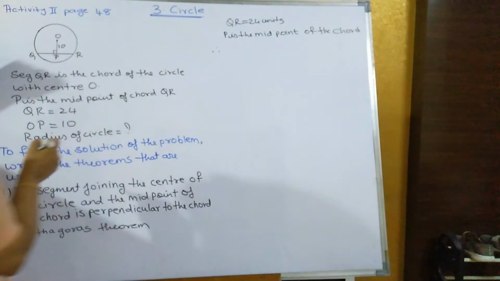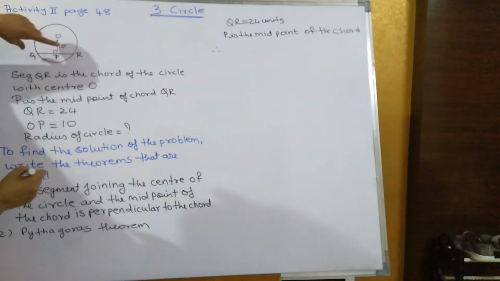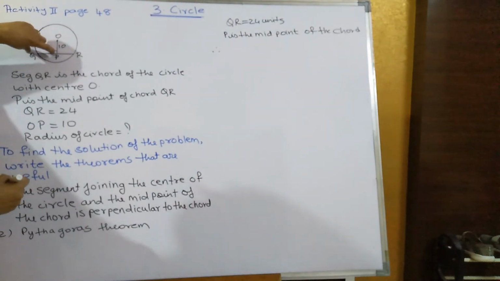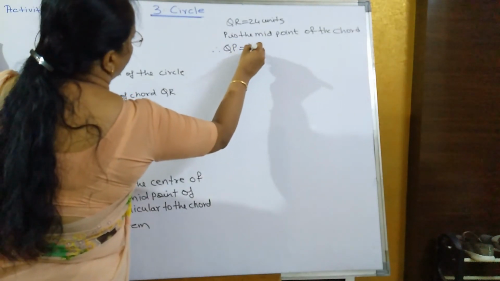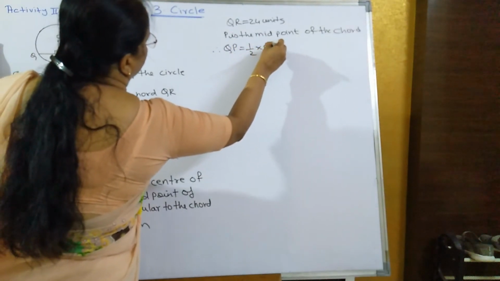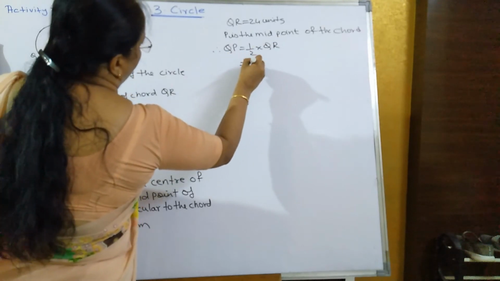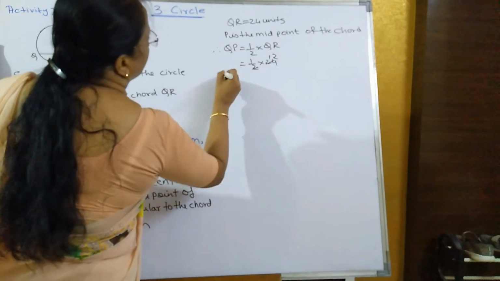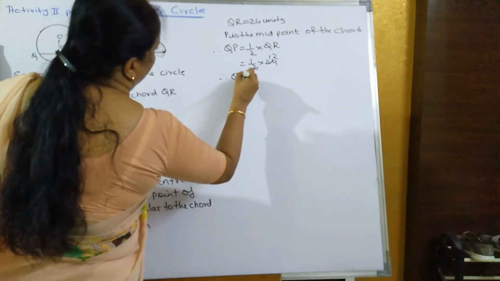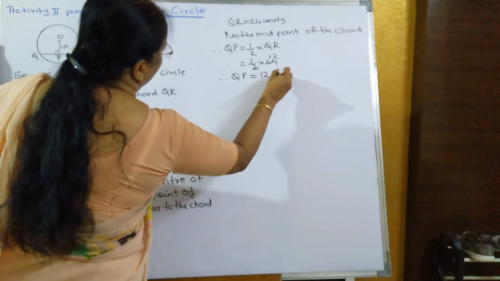Therefore QP is what? Half of QR. Why? P is a midpoint. So QP is equal to half of QR, that is equal to half into 24. When you cancel, you get 12. Therefore, we have got the value of QP is equal to 12 units.